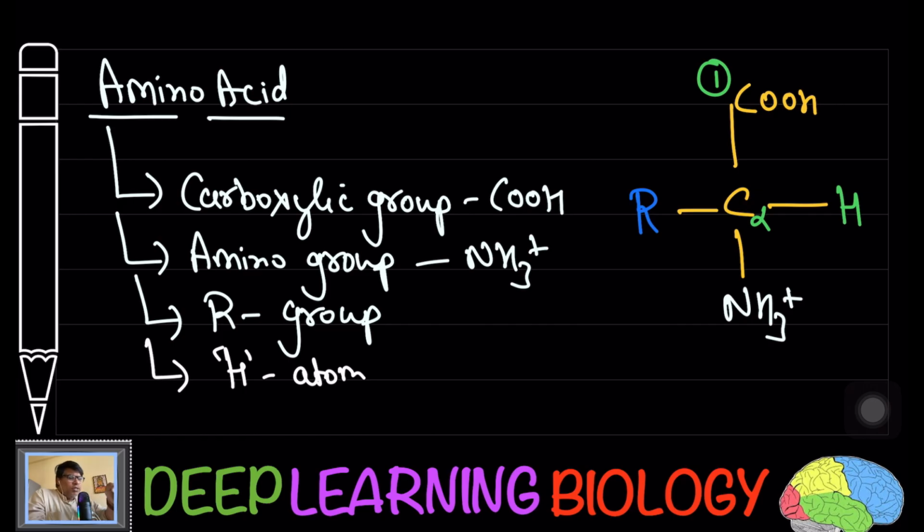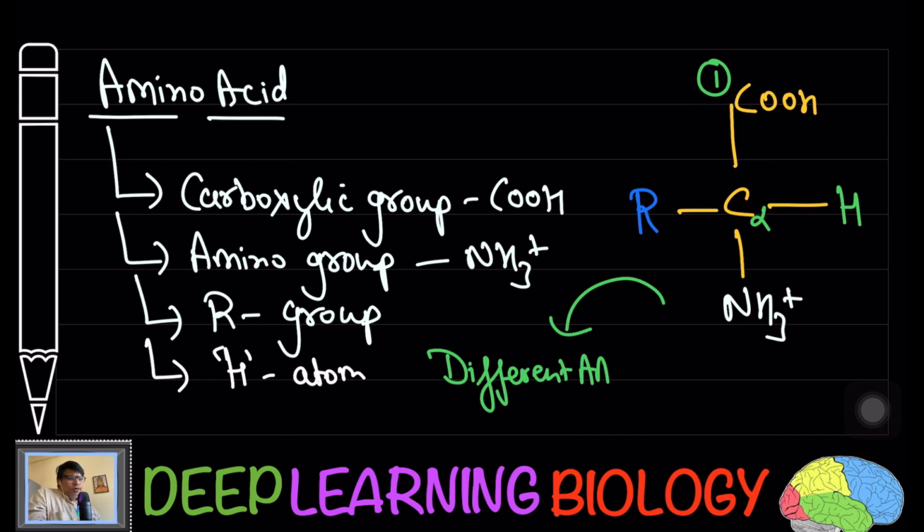Amino acids generally are going to have a carboxylic group, amino group, and the C alpha carbon is going to attach to COOH and the amino group. Yes, here also we are going to have hydrogen and the R group.